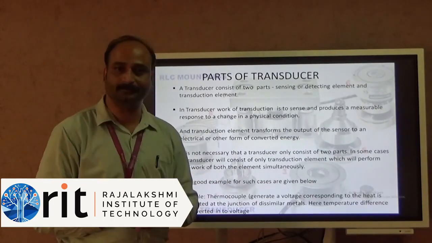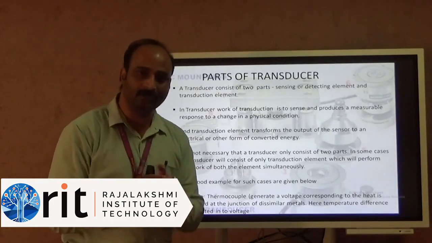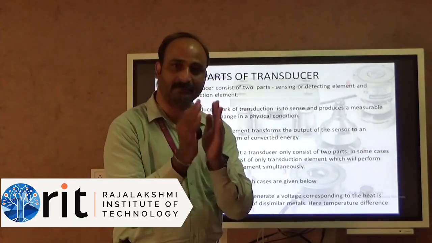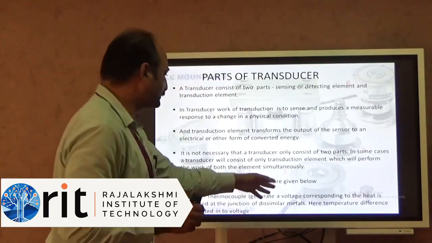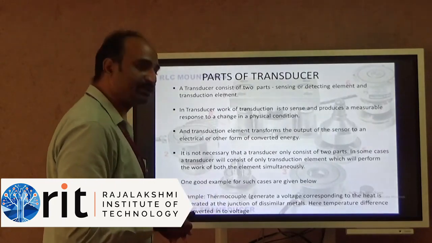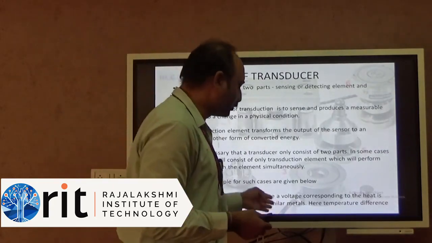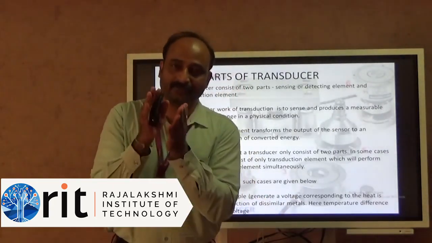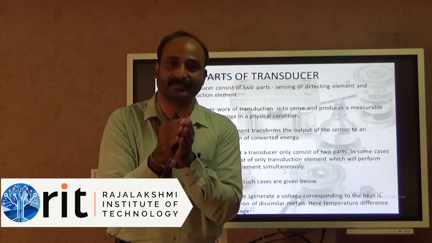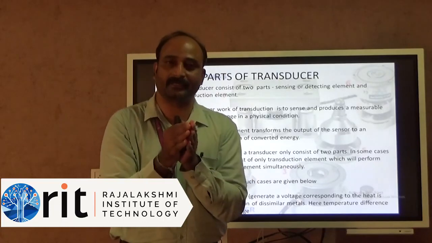The thermocouple. You know about the thermocouple, how it works. It is a thermal sensing element that generates a voltage corresponding to the heat at the junction of dissimilar metals. You have two different metals, one with a positive temperature gradient and the other with a negative temperature gradient.